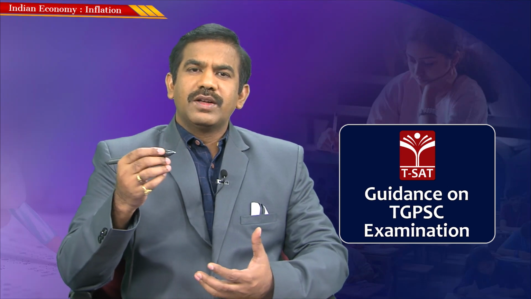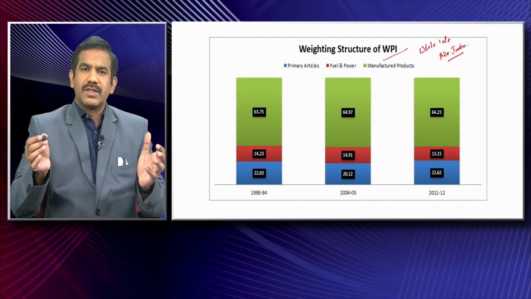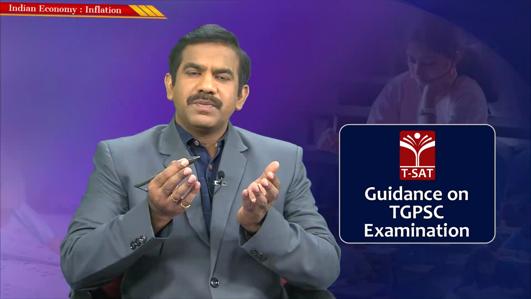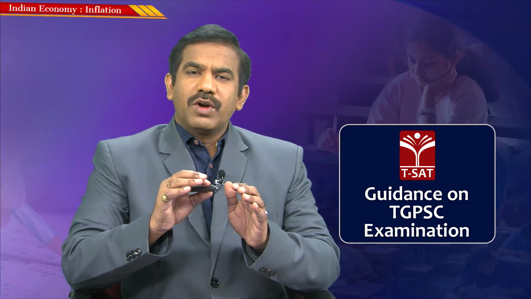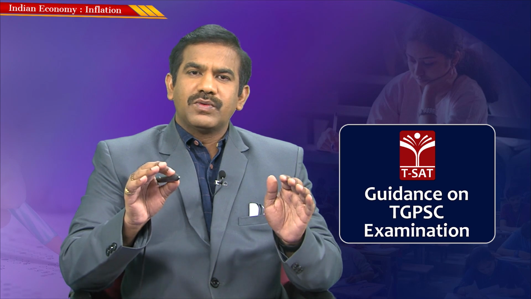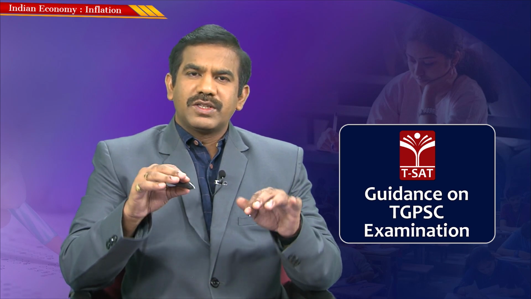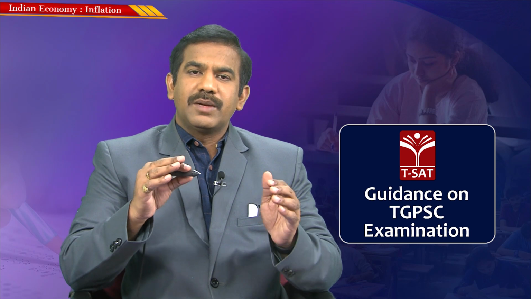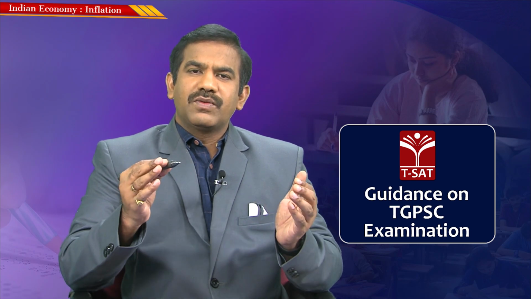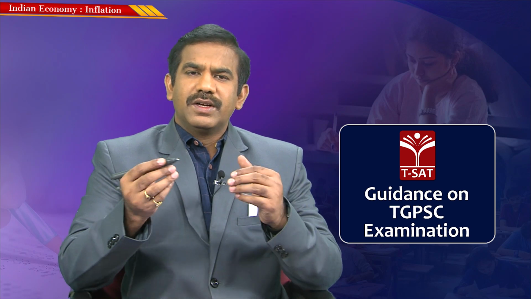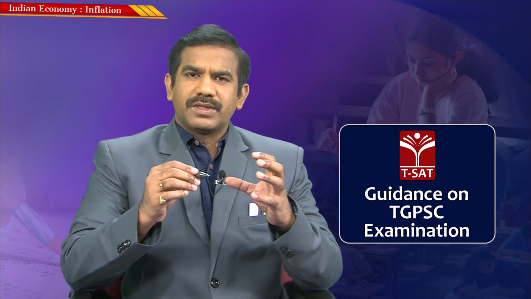If you want to look at a given basket of goods and services, whether this basket on an average is experiencing a rise or fall in price, one common feature of all this basket is price. Is the price level for this basket rising or falling? That statistical measure that helps in understanding how a certain basket of goods is experiencing change in price is what we call an index number, the wholesale price index. And how would you define a wholesale price index?